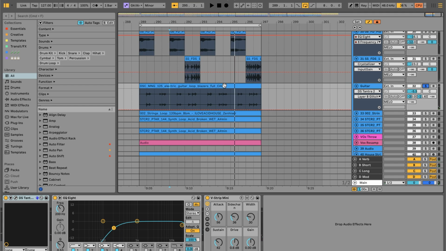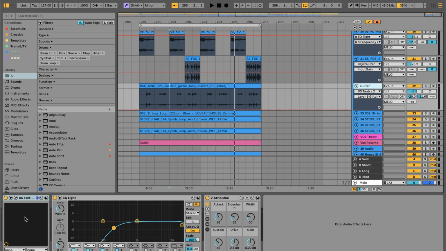So the main thing here is it's just a cool electric guitar loop that I found on Splice. Again, this is why that intro is so important, where we're really figuring out what the key of the song is, because then when you're looking up Splice, there's a lot more options for you to explore, and you can find sounds that are going to fit your production a lot quicker and easier.